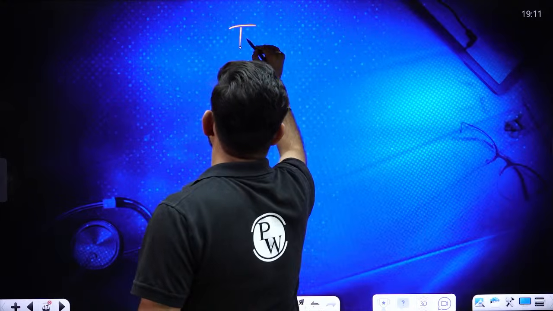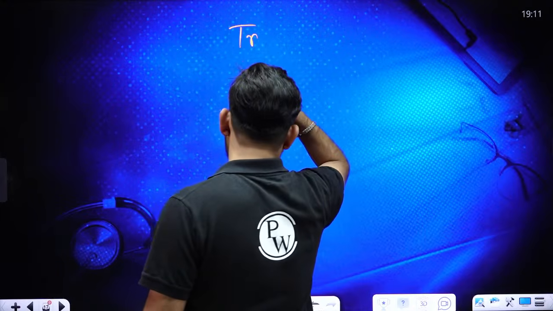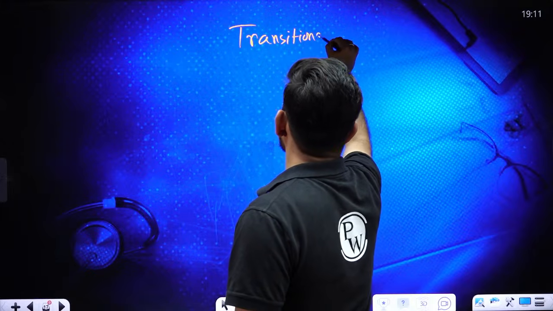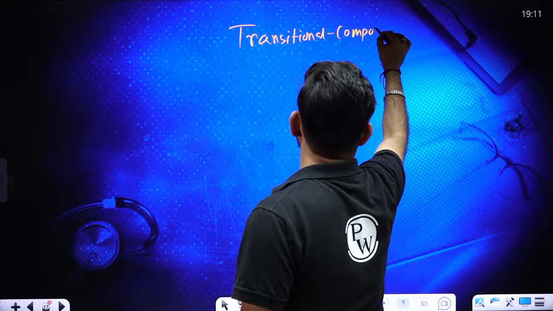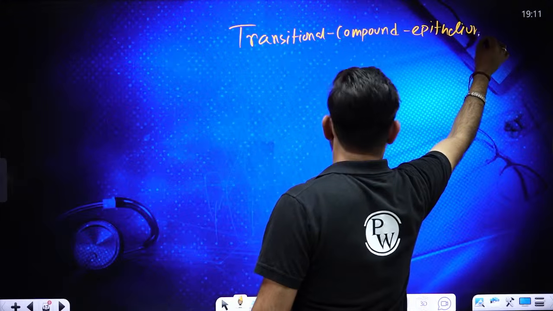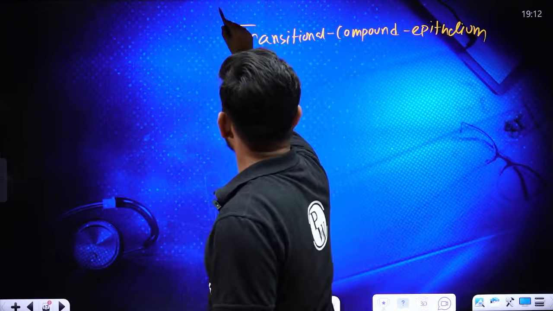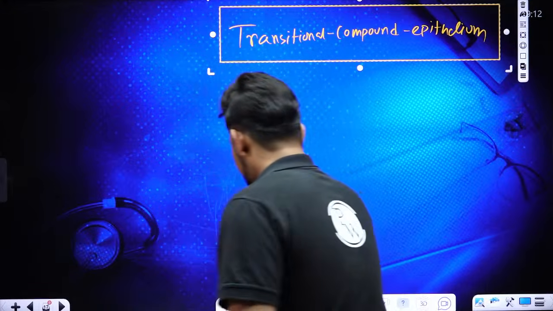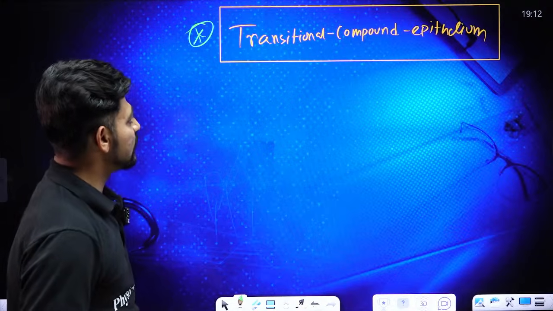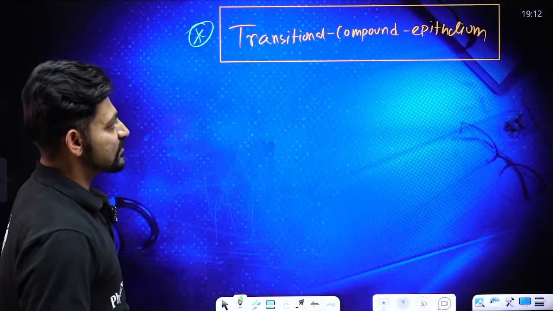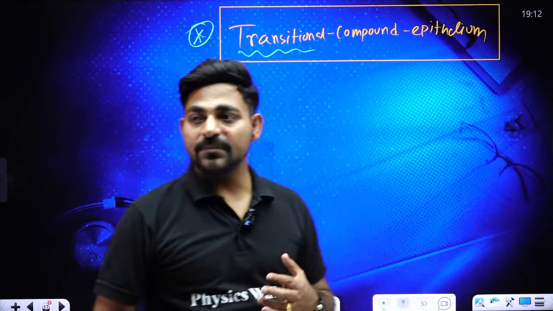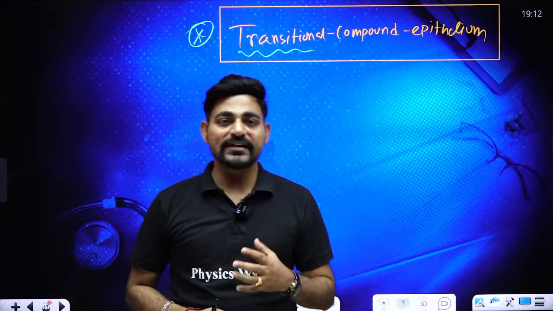Now we have spoken about another kind of compound epithelium, that is transitional compound epithelium. Okay. This particular example is not given in your NCERT, but sometimes it is asked, what is transitional compound epithelium? Transition means change in shape. Transition means change in shape.